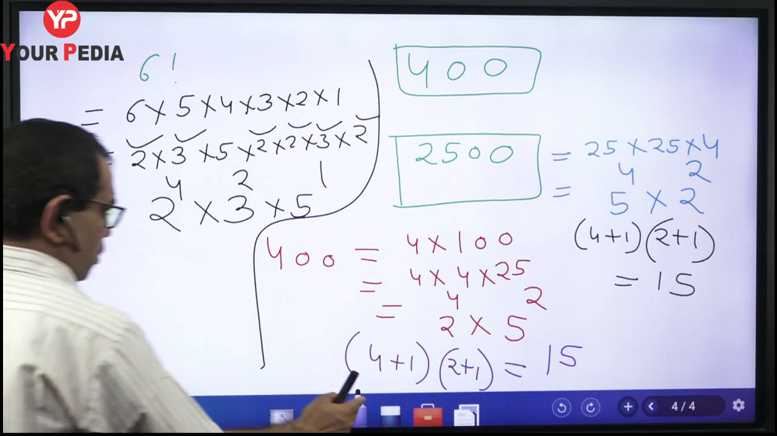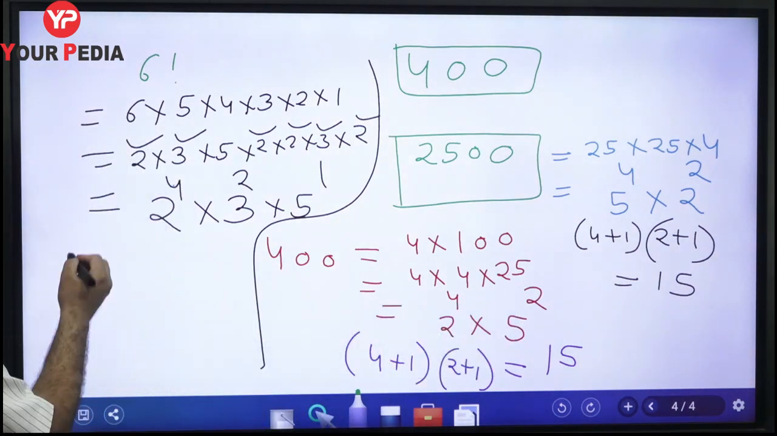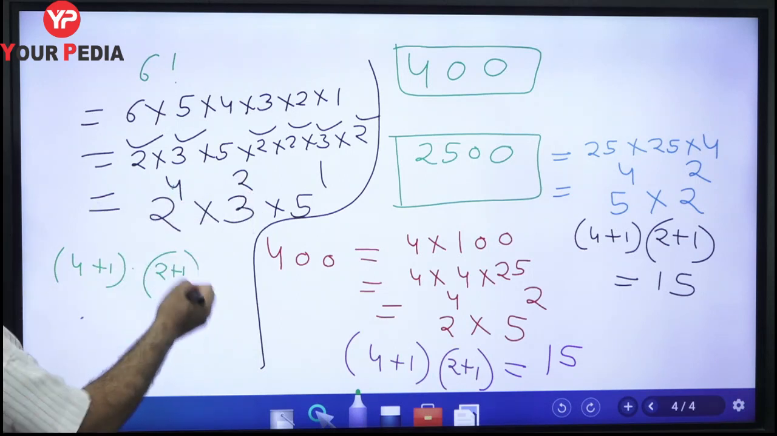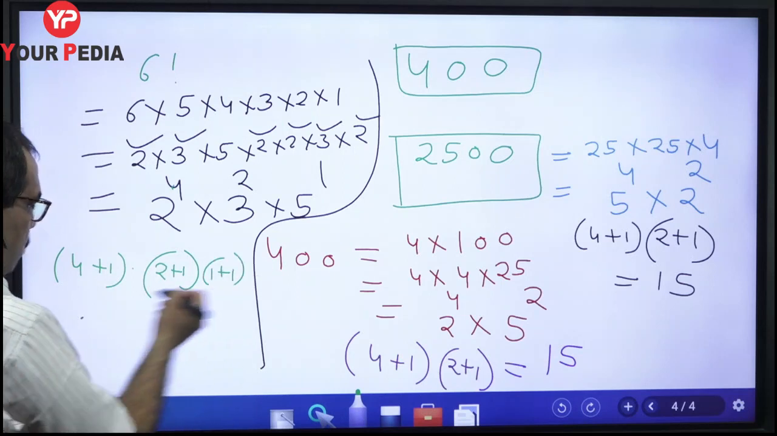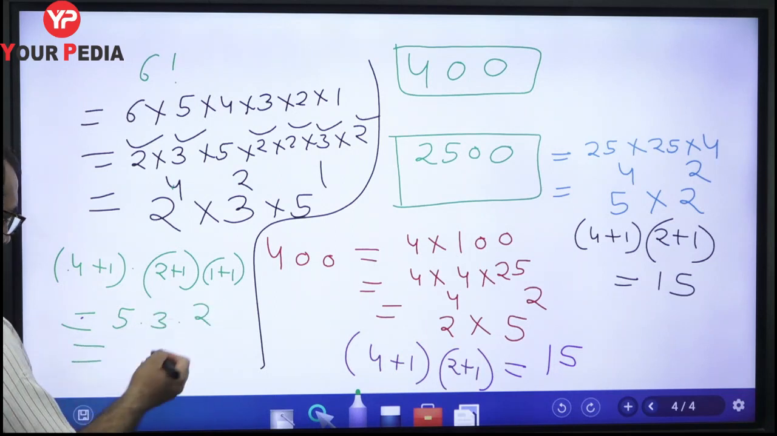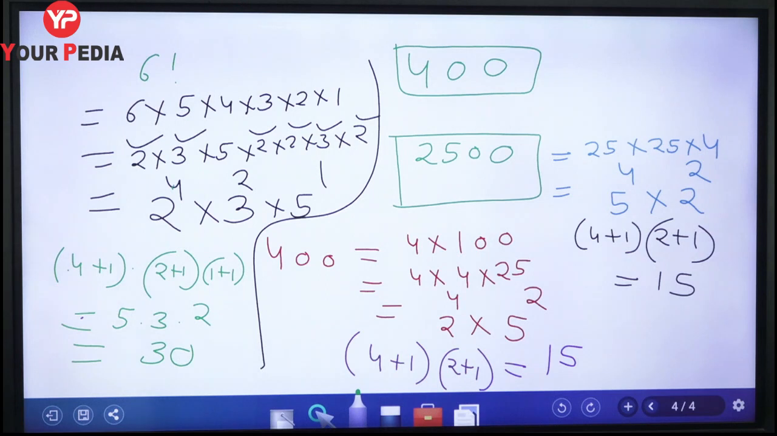Now the number of factors of this is equal to 4 plus 1, this 4 plus 1, multiplied by this 2 plus 1, multiplied by 1 plus 1. Okay, equal to 4 plus 1 is 5, multiplied by 3, multiplied by 2, 30. So there will be 30 factors of 6 factorial. Okay, note down this. So this is our one concept which you have to remember, and now we will move to the second concept.